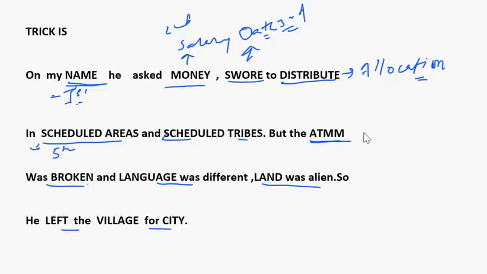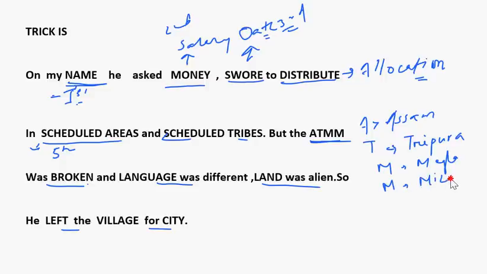ATM was broken. Here ATM: A refers to Assam, T refers to Tripura, M refers to Meghalaya, and again M refers to Mizoram. Broken.